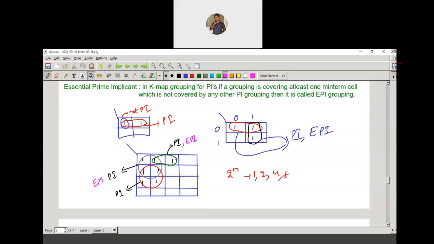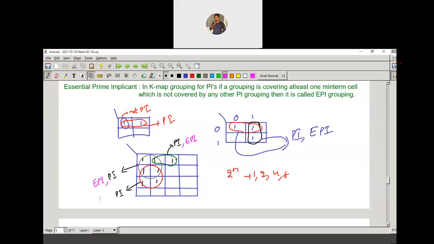Now this red color grouping, is it EPI or not? Can anybody answer me? Is it an essential prime implicant or not? Obviously it is going to be an EPI. Why? Because these min-terms are not covered by any other cells. So it is an EPI.